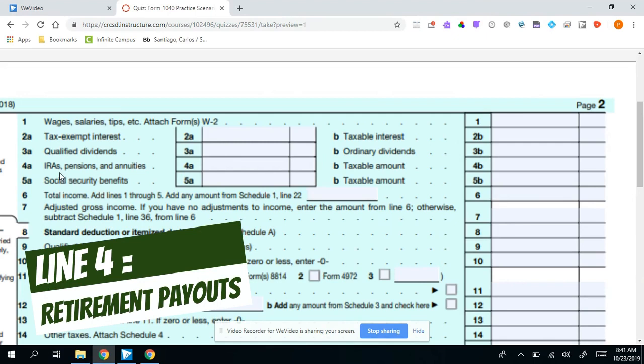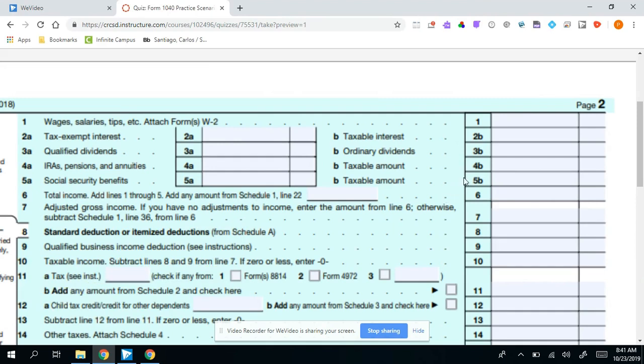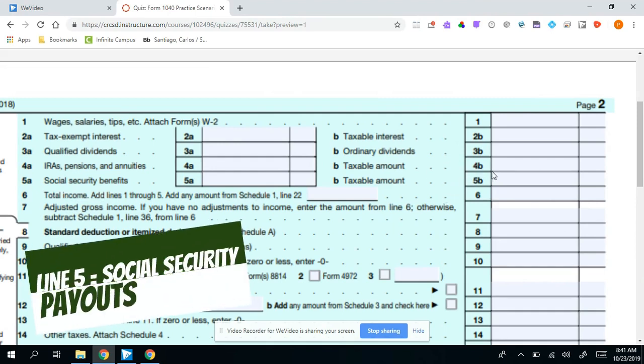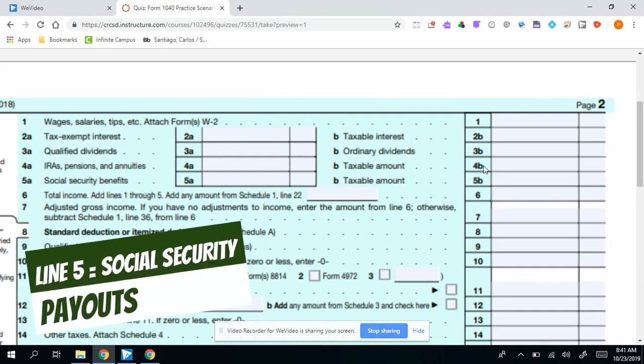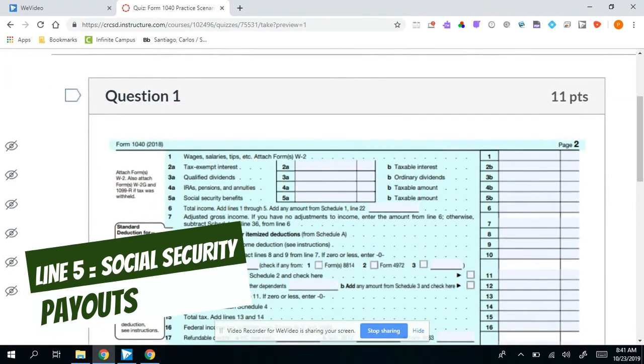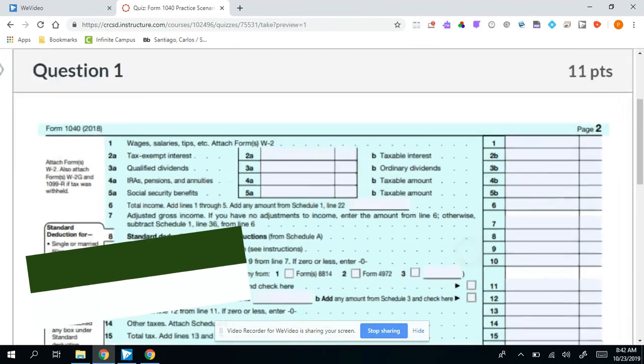IRAs, pensions, and annuities, those would come from any retirement payouts that he may have received, and Social Security as well. If anybody has received any Social Security payouts, that would go on line 5B and 4B, 4B being the IRAs and pensions and annuities. So Bob is still working. He has not received any of these. He has not received any interest or anything. So that's why we're skipping straight down to line 6.